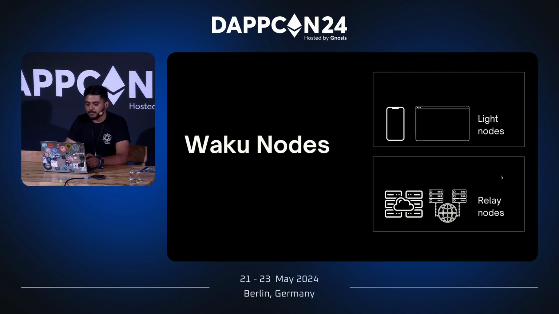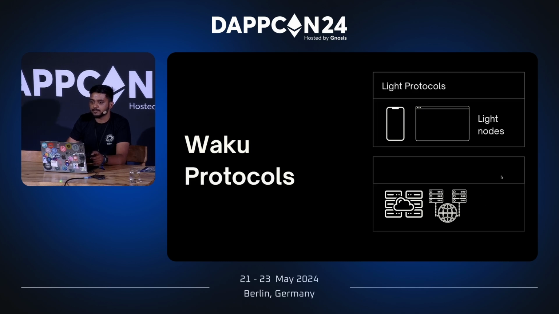Talking about the distinction of nodes at Waku, we have two types of nodes: light nodes for resource-restricted environments like your mobile phones, mobile apps, or browser apps. And we also have relay nodes, which usually run in resource-rich environments like clusters or VPS servers. Based on the category of the node, we have different protocols to cater to each of these categories: light protocols, which can work in resource-restricted environments, and relay protocols for the resource-rich environments, respectively.